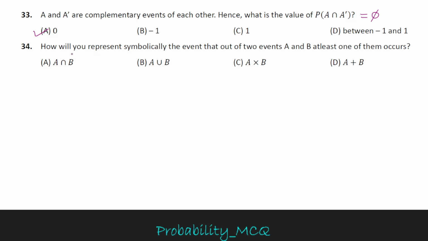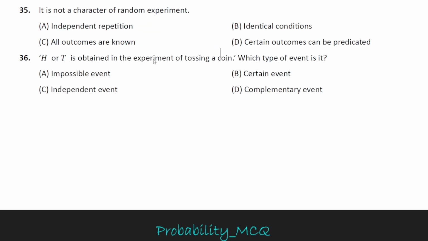Question 34: how will you represent symbolically the event that out of two events A and B, at least one of them occurs? If at least one of them occurs is asked, then it is P of A union B. So option B is correct. A union B event, A union B.